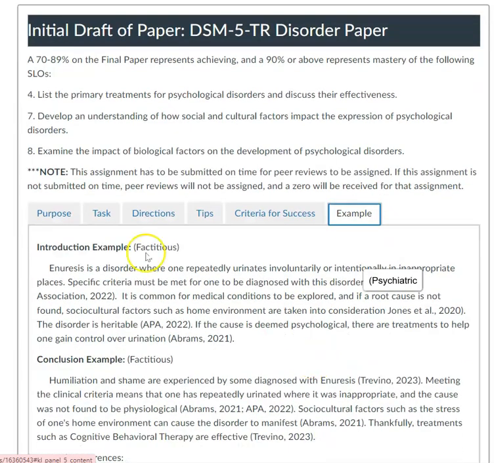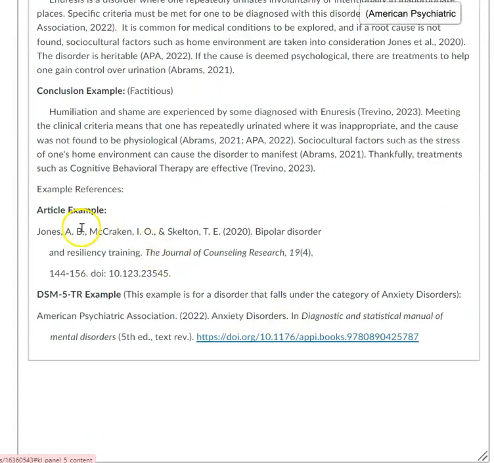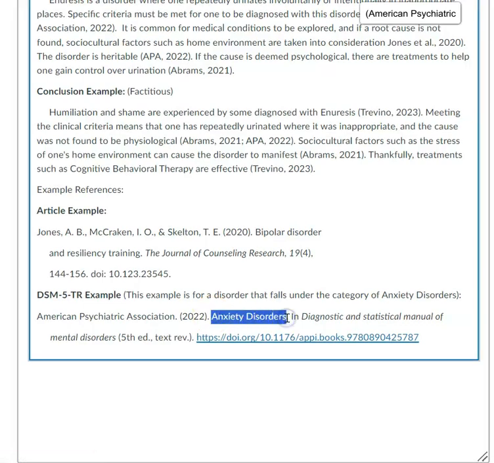There is an example here. This is a fictitious introduction example and a conclusion. And here is an example of an article in APA format for the reference and for the DSM-TR. This is for the category anxiety disorders. So if you're doing obsessive compulsive disorders, then it's going to be the title of the obsessive compulsive category that this falls into. If you're doing schizophrenia, then you would put here the category, which would be schizophrenia and other psychotic disorders. That's the official name of that category.